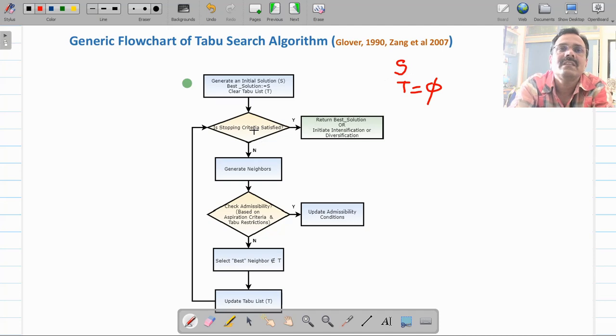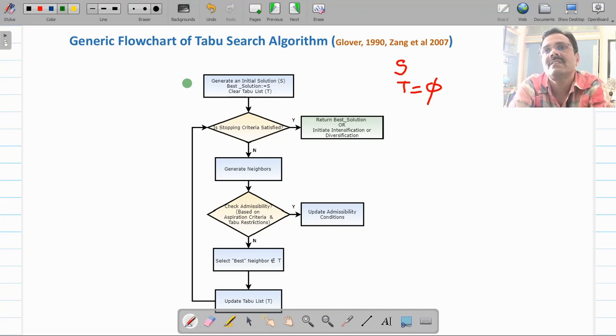If its termination criteria is not reached, then generate its neighbor. So let us see the situation. Here you have started with S. Now S is not a best solution, so you have explored this S which has generated its neighbors. Now you check admissibility of all these neighbors. Suppose it has generated 5 neighboring nodes. Now admissibility, that means how good they are. You are going to check based on the aspiration criteria and tabu restriction.